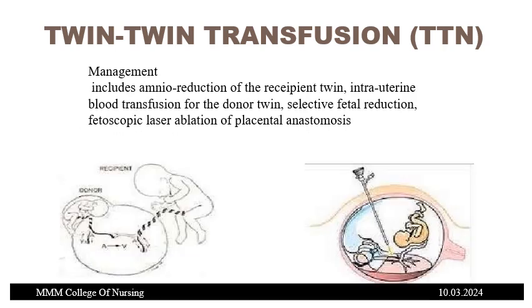So management includes amnioreduction of the recipient twin, intrauterine blood transfusion for the donor twin, selective fetal reduction, and fetoscopic laser ablation of the placental anastomosis. Selective fetal reduction will be done when there are more than two, or in case of triplets or quadruplets, and that too only in the first trimester. Then the degree of anastomosis will be identified, and in fetoscopic laser ablation they will cauterize these anastomotic blood vessels.